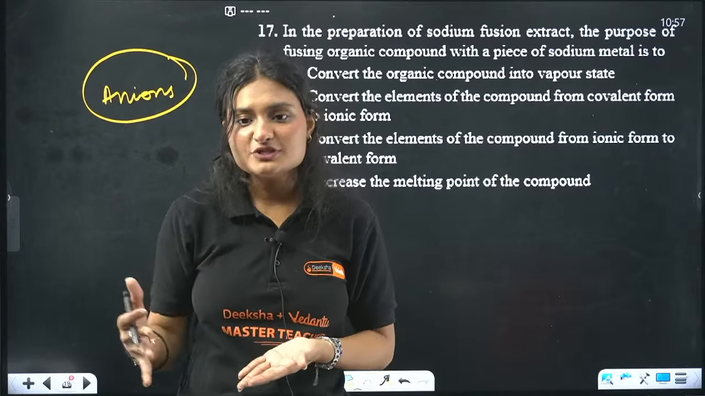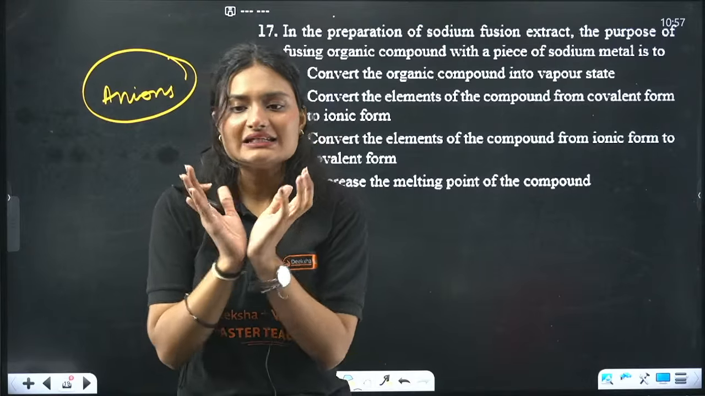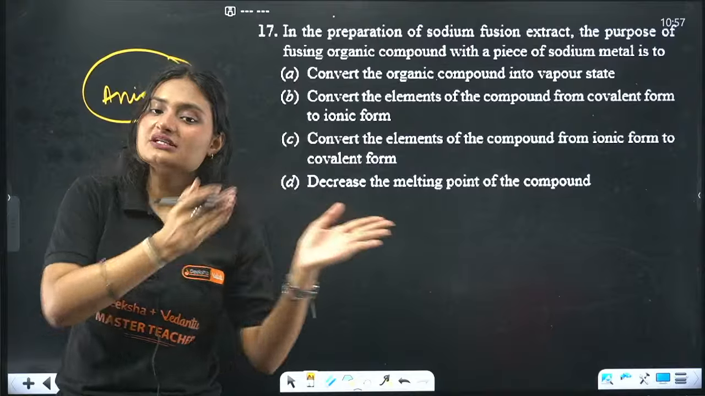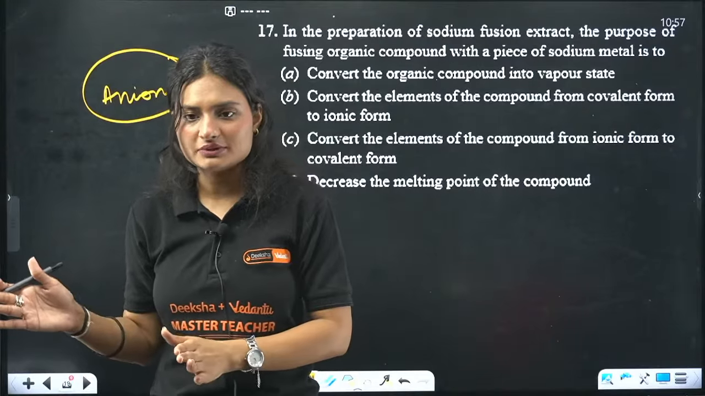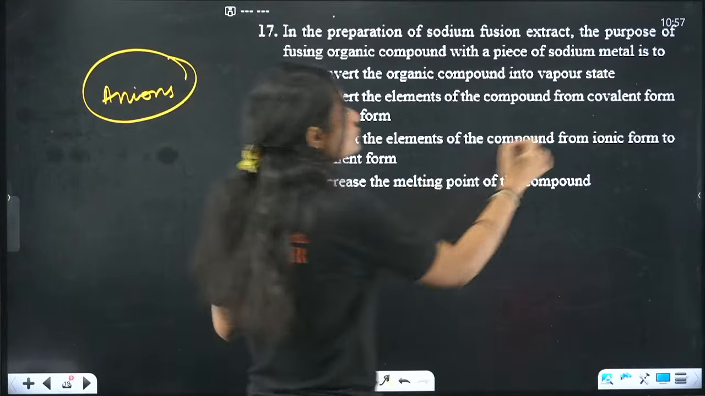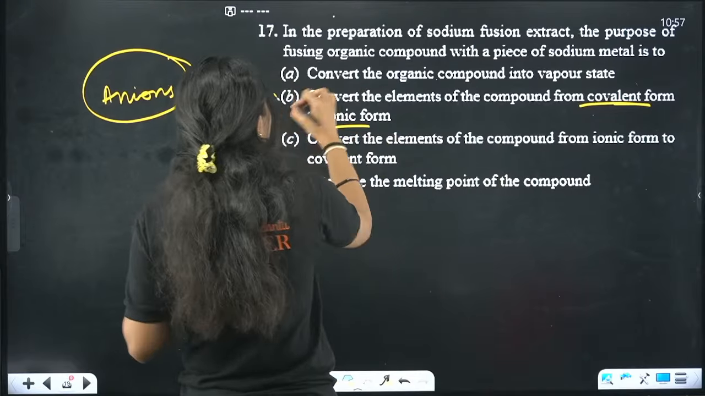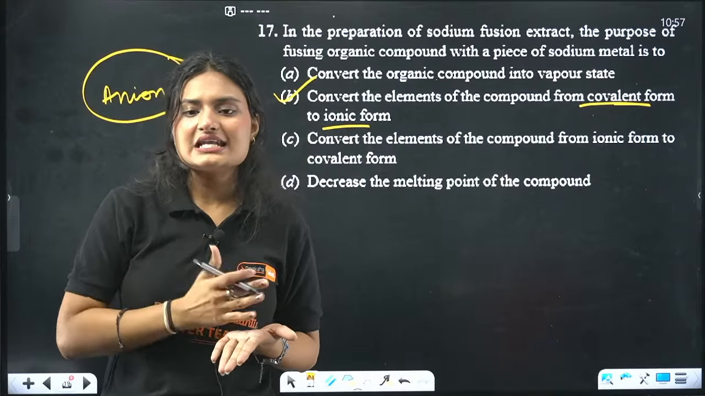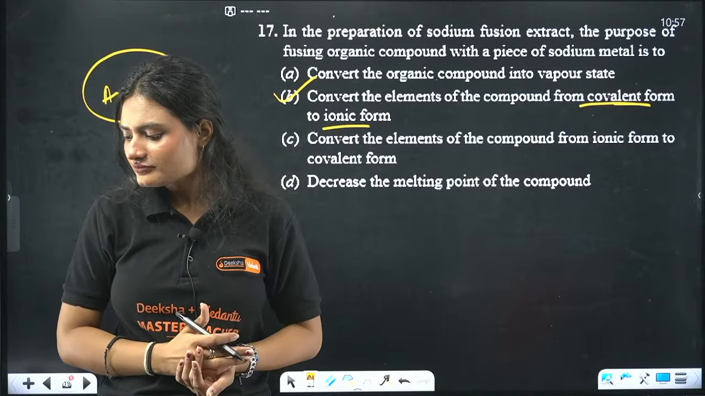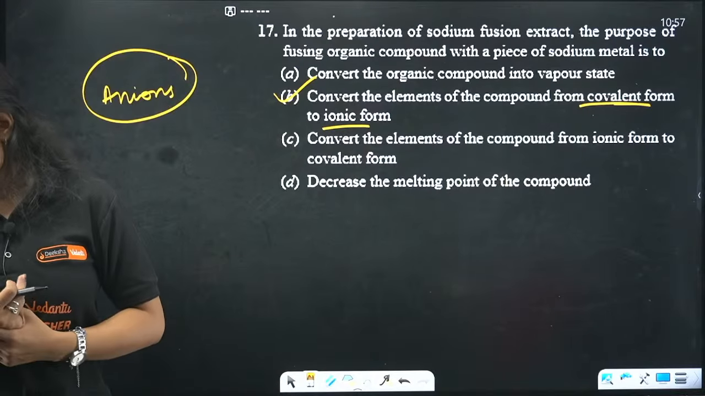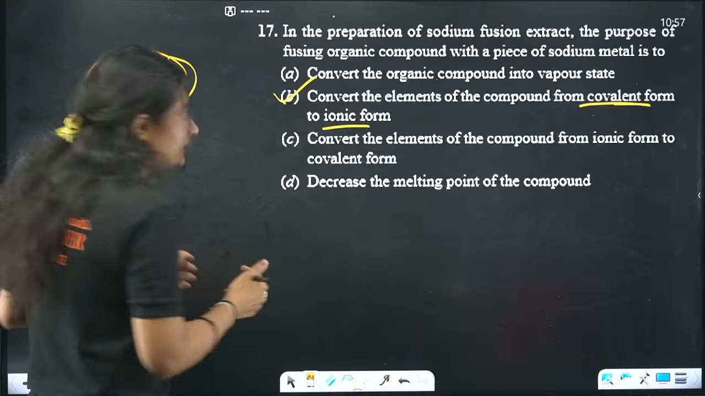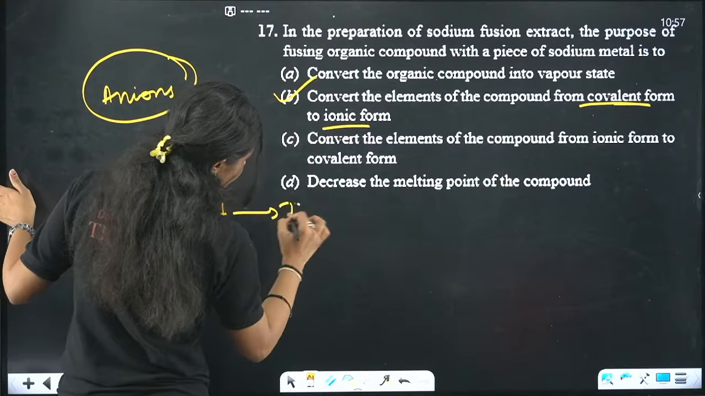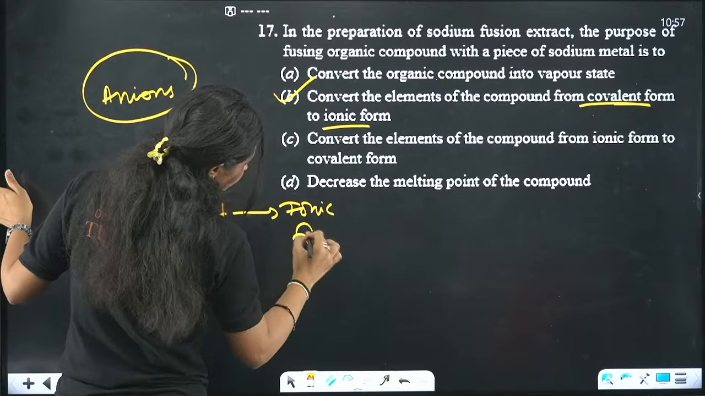So the main purpose was to convert whatever organic compound you are given, that has covalent bonds, right? So the purpose was to convert that covalent compound into an ionic compound. That purpose was to convert that covalent form into ionic form, so that the analysis becomes easy. Yes, so the analysis becomes easy. Correct answer is option B, right? So we convert this from their covalent form to ionic form to make analysis easy.